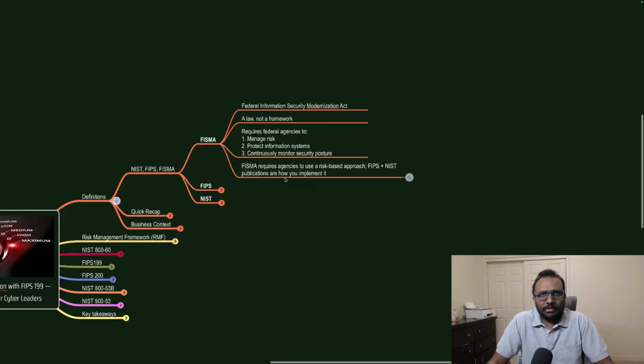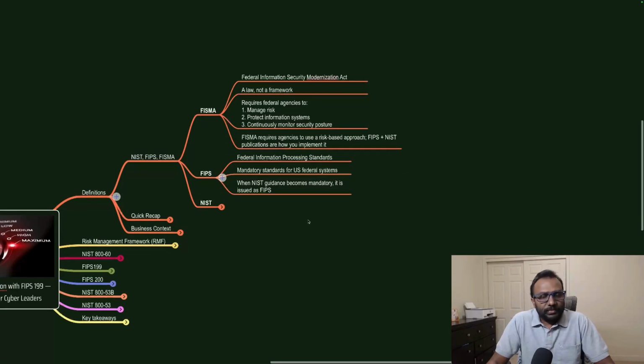It was first published in 2002, and I believe in 2014 they revised that act as well. FISMA requires agencies to use a risk-based approach, that we understood, and FIPS is the mandate and NIST is the guidelines or the process for how to do that mandate. Okay, then we come to FIPS.